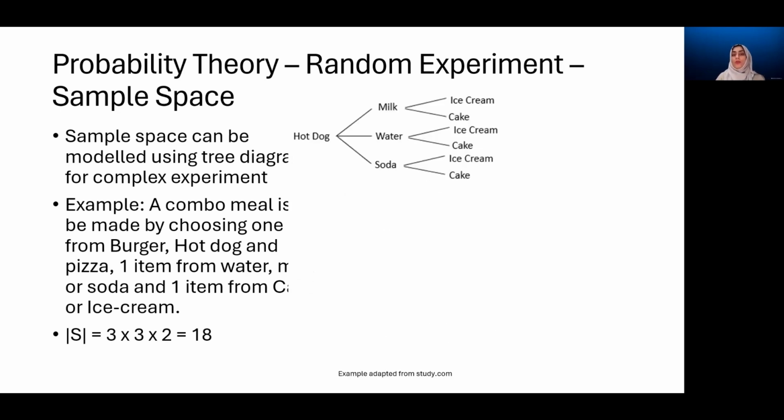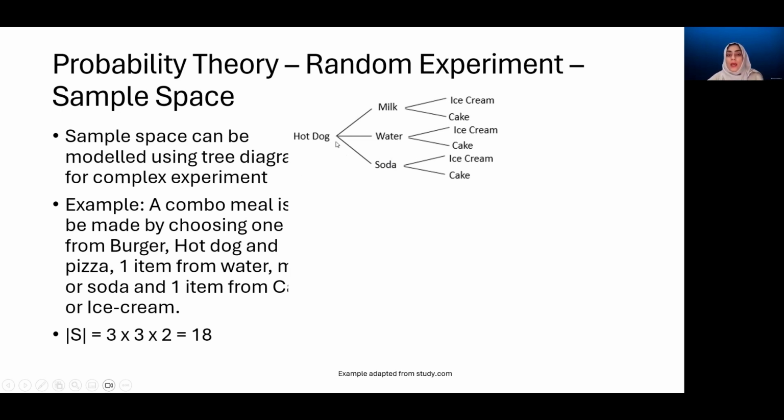And this can be done using a tree diagram. In the first place, if we get a hot dog, we have 3 possible outcomes in the second place, which are milk, water, and soda. So we draw these branches here. These are not the simple events at this point, because the simple event is the complete experiment, choosing from each one of these categories. So for each one of the items that we choose in the second place, there are still 2 items to be chosen from the third place.